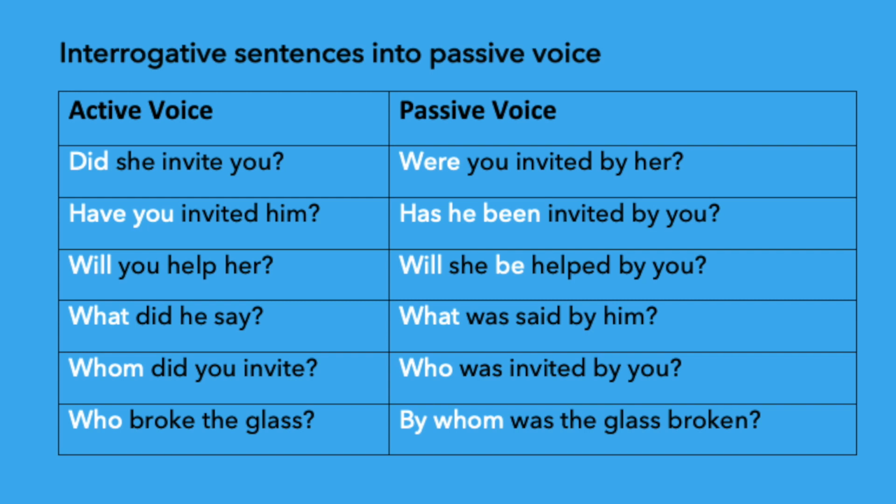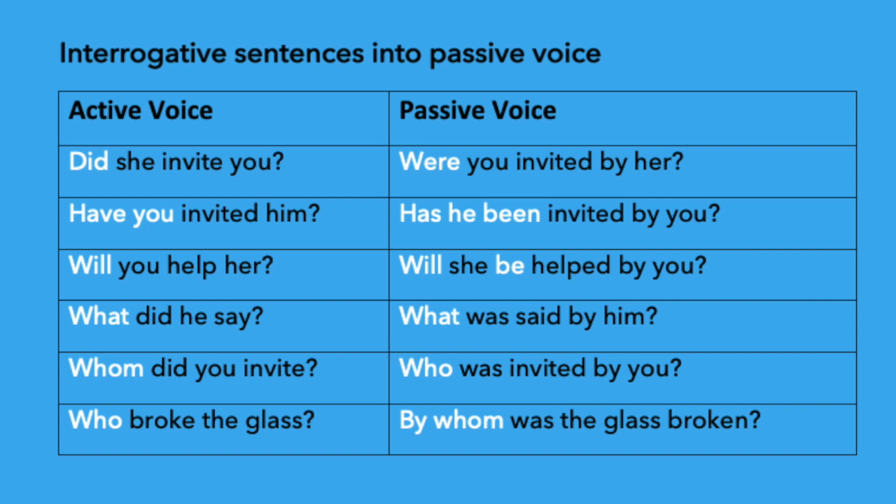Next one. Will you help her? Will she be helped by you? It is in the simple future. So we add be. Will plus object. Her becomes she and be. Then the third form of the verb helped. Then by you. So the answer will be, will she be helped by you. The question words when, where, why, how or what don't move from their position at the beginning when active voice is changed to the passive voice. Note that who is changed into by whom and whom into who.